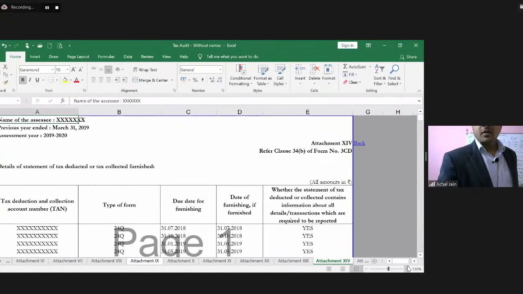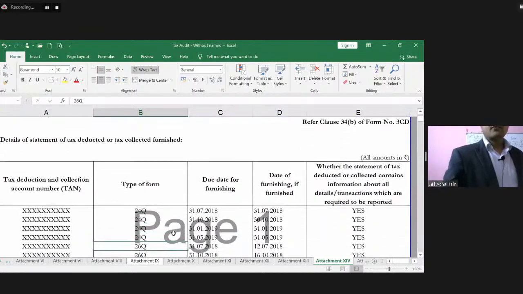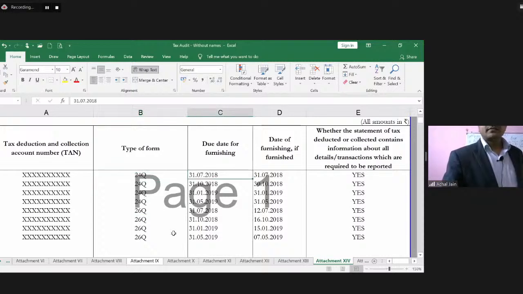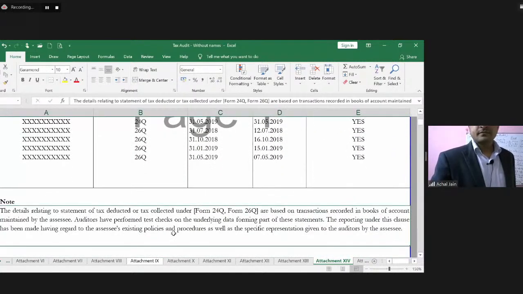It talks about details of tax deducted or collected furnished. So what was the due date for furnishing? What was the due date, the actual date, and whether the statement of tax deducted or collected has been furnished or not. Okay.